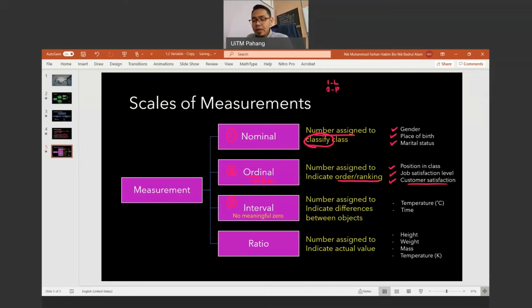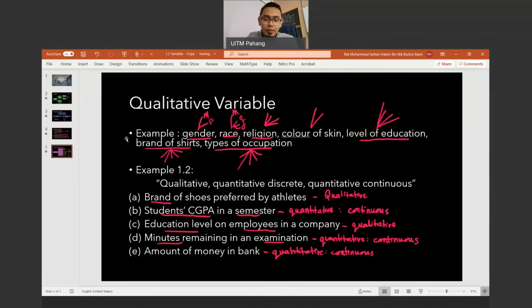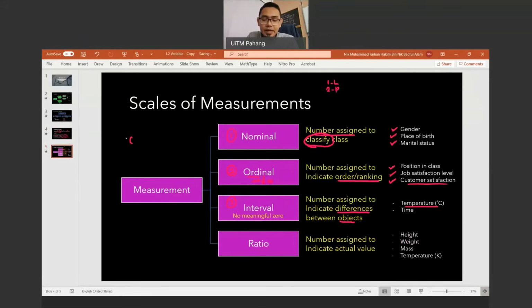In interval, number assigned to indicate differences, perbezaan antara dua perkara, perbezaan antara objek. For example, temperature in degrees Celsius. Kenapa kita kata temperature in degrees Celsius? Like for example, kita nak compare 0 degree Celsius dengan 16 degree Celsius. Boleh tak kita kata 16 degree Celsius adalah 16 kali ganda lebih panas daripada 0? Tak boleh. Okay, dan kita tahu 0 degree Celsius bukan bermaksud dia tak wujud. Dia wujud tapi nilai dia 0. Okay, itu maksud dia tidak mempunyai meaningful zero.